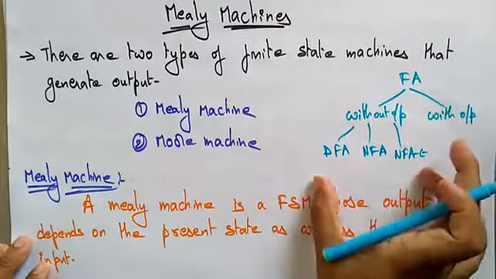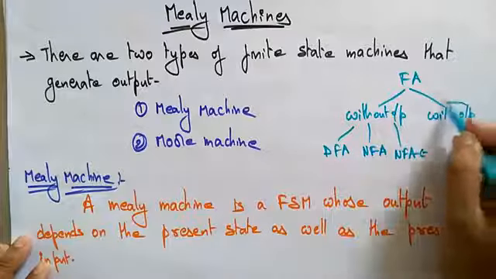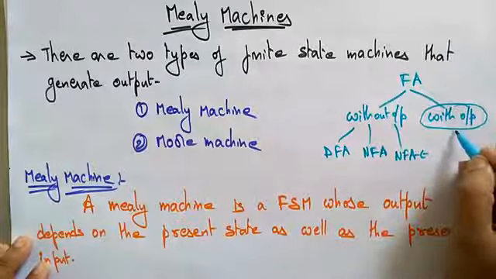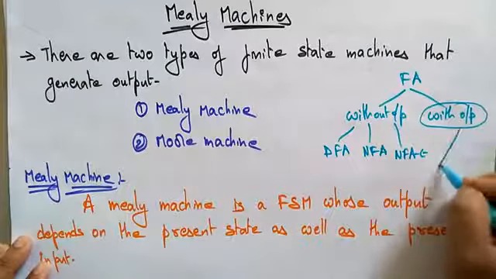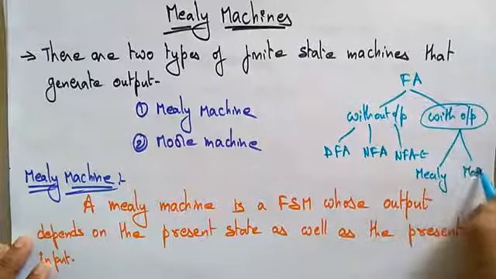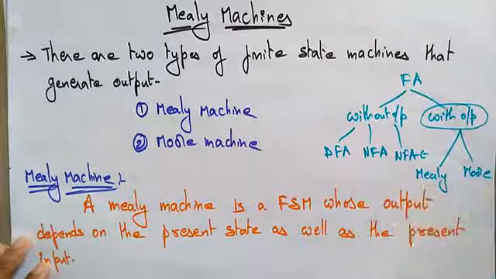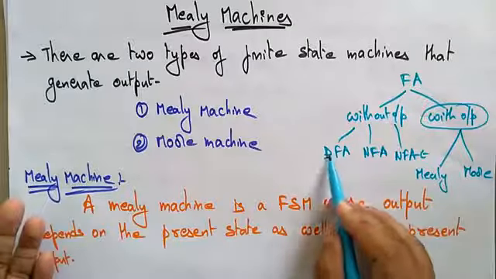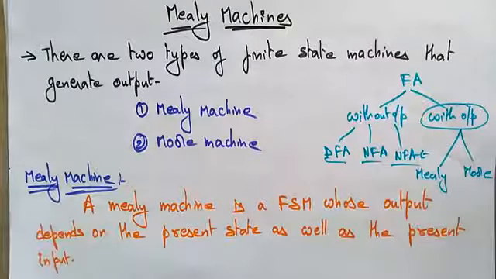So these are without output. Now we have come to this session, that is the finite automata with output, the Mealy machine and the Moore machine. These two machines will generate an output, whereas the finite automata without output are DFA, NFA, NFA epsilon.